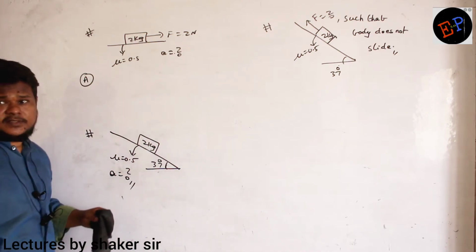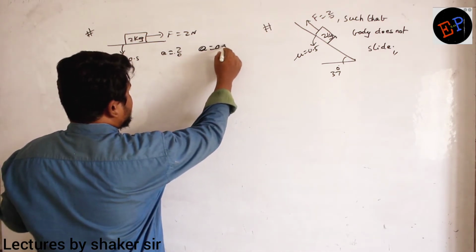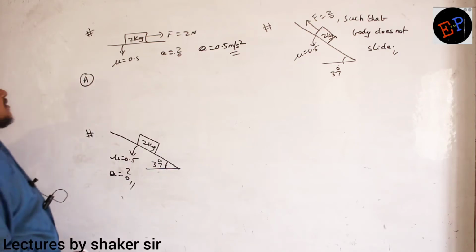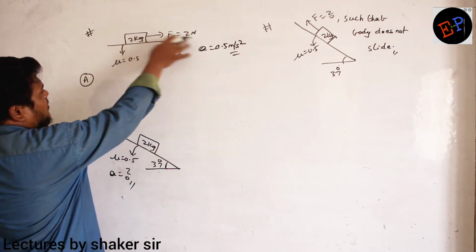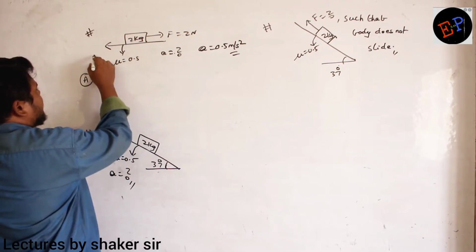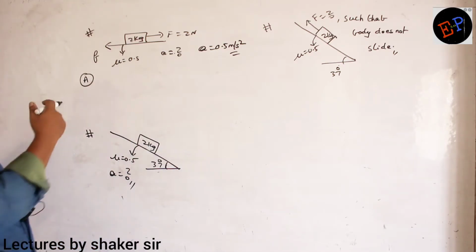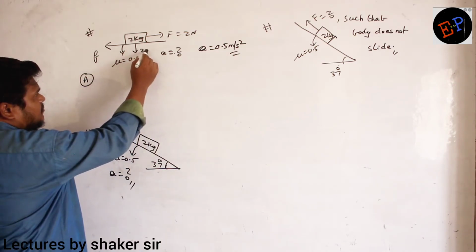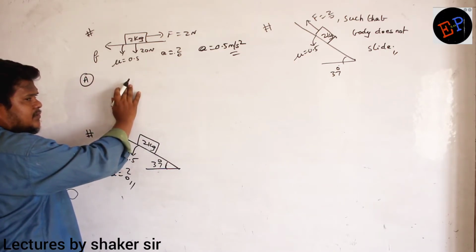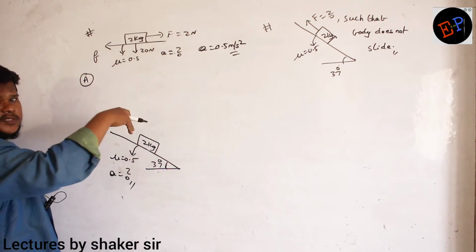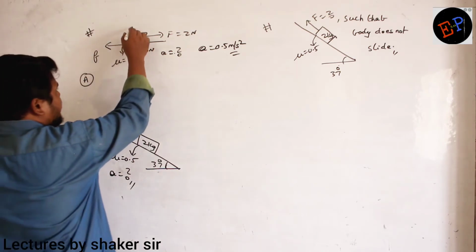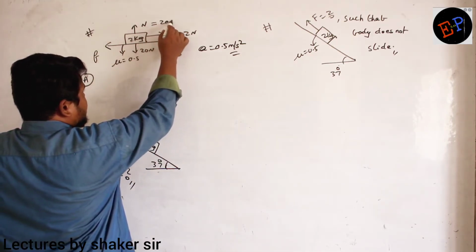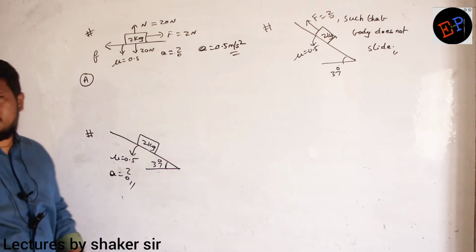She is saying acceleration is 0.5 meter per second square. So let us check whether it is correct or not. First of all, we are applying force in this direction. Then friction starts acting in the opposite direction. What is the weight of this body? 20 Newton. It falls on the ground. Then the ground will give a normal reaction. And what is the normal reaction in this condition? Normal reaction is 20 Newton.